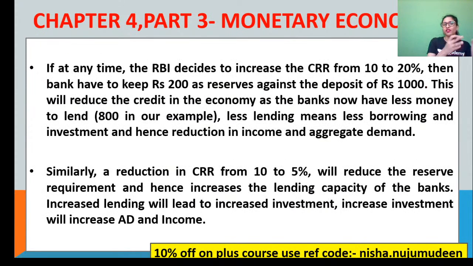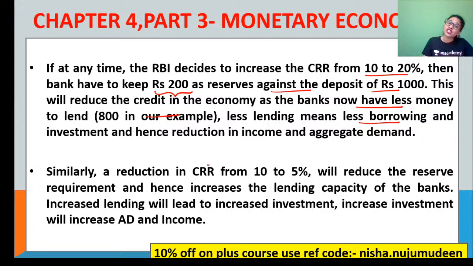For example, as I told you, if the RBI wants to increase the CRR from 10 to 20%, then they have to keep 200 as reserve against a deposit of 1000. So automatically the money supply will reduce and they will have less money to lend. Automatically borrowings become less because interest rate becomes costlier. So what happens to investment when there is lack of money? Now investment is also decreasing. Now your income and your total aggregate demand also decrease.